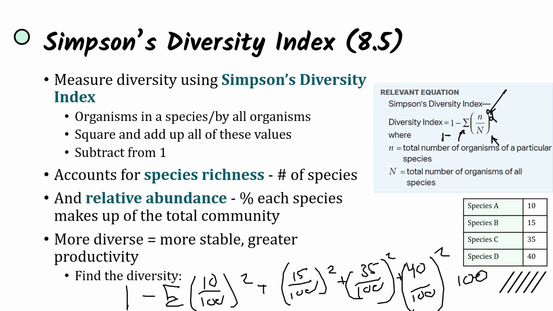And then you do that in the calculator, you do your mental math, and you get 1 minus 0.315 or 0.685. So this is going to be a relatively diverse community because this diversity index is measured from 0 to 1. And so we're past the halfway threshold. This is going to be on the more diverse side for communities.